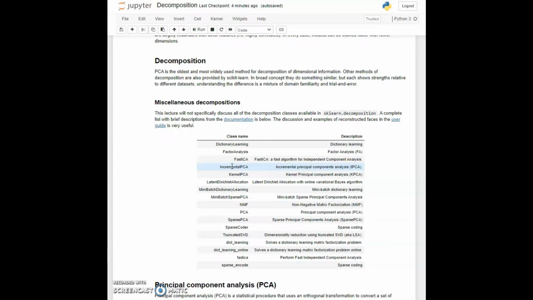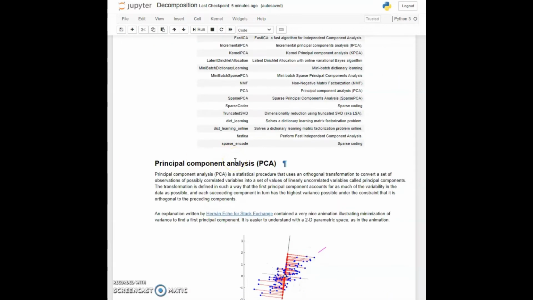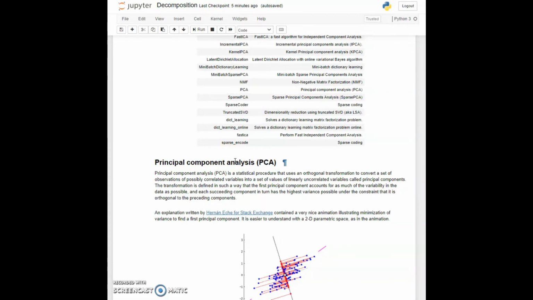Many of these are fairly special purpose. They deal with particular domains such as semantic textual analysis or images. Others like PCA are very general and you would apply them in any sort of domain that your dataset might occupy. And we had spoken about PCA in the previous lecture too, but we'll revisit it again. Now, as you know, principal component analysis is a widely used and fairly respected technique used for finding out what synthetic dimensions in a highly dimensional dataset contain the most information variance.